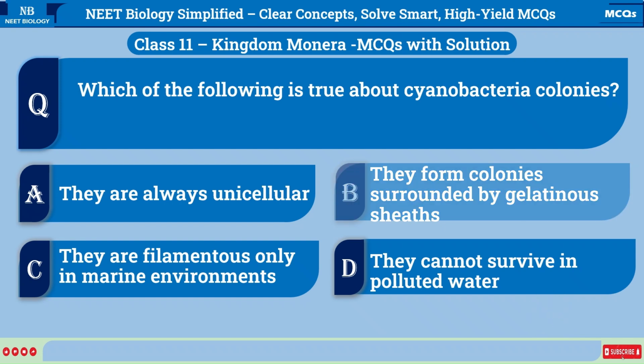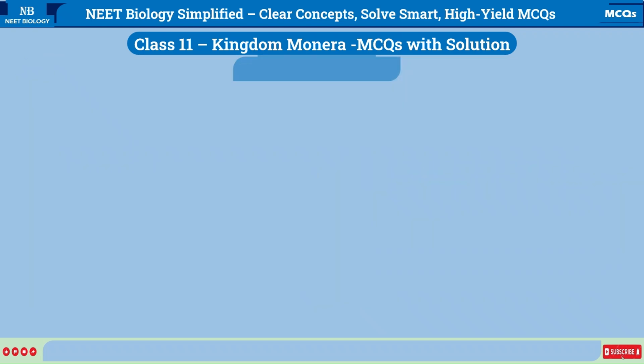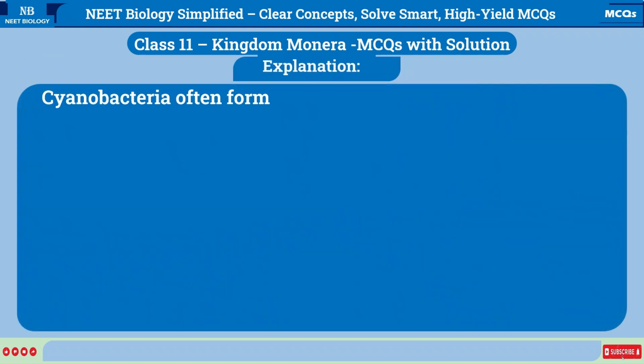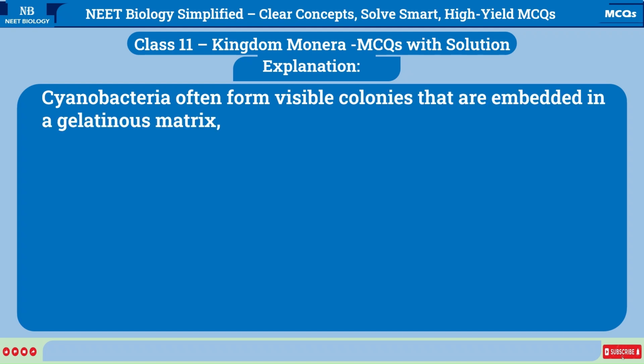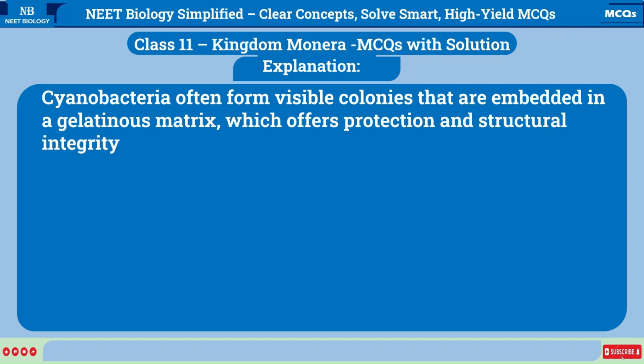Correct answer is B. They form colonies surrounded by gelatinous sheaths. Explanation: Cyanobacteria often form visible colonies that are embedded in a gelatinous matrix, which offers protection and structural integrity.